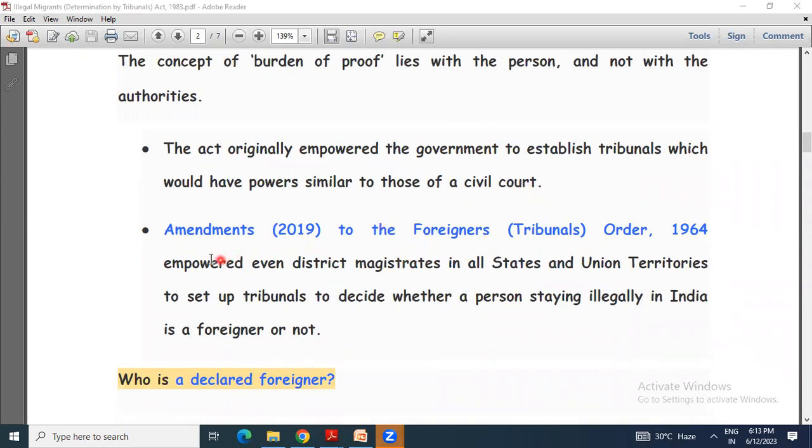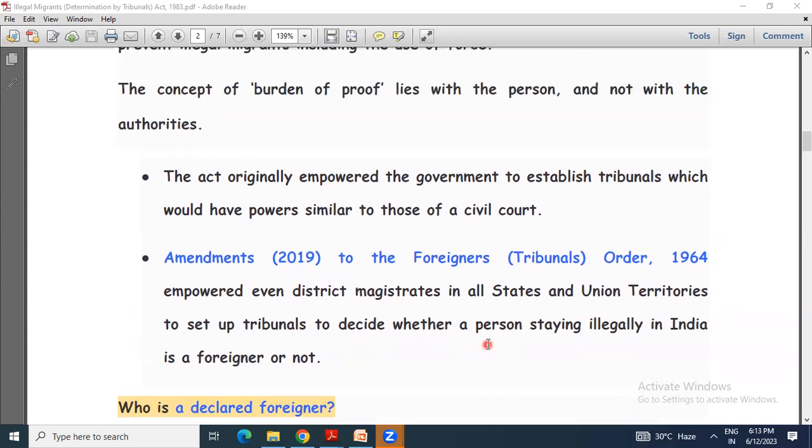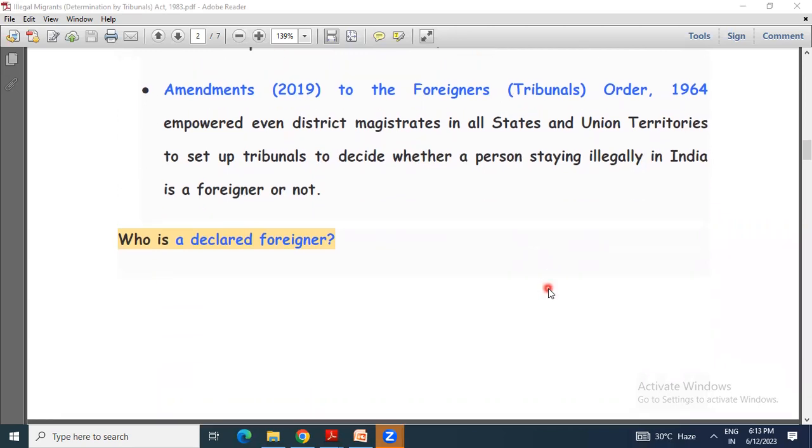Then the amendment of 2019 to the Foreigners Tribunal Order 1964 empowered even the district magistrates in all states and union territories to set up tribunals to decide whether a person staying illegally in India is a foreigner or not. So now, not just the state government, even the district magistrates can set up this tribunal to decide a person's citizenship, whether he or she is a foreigner or not.